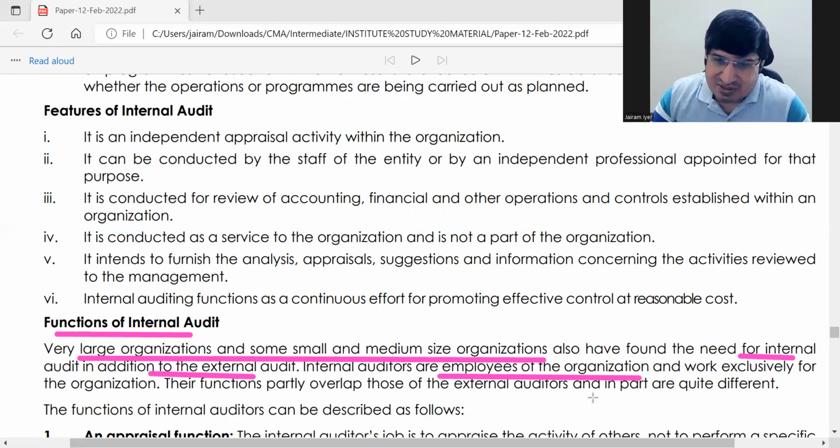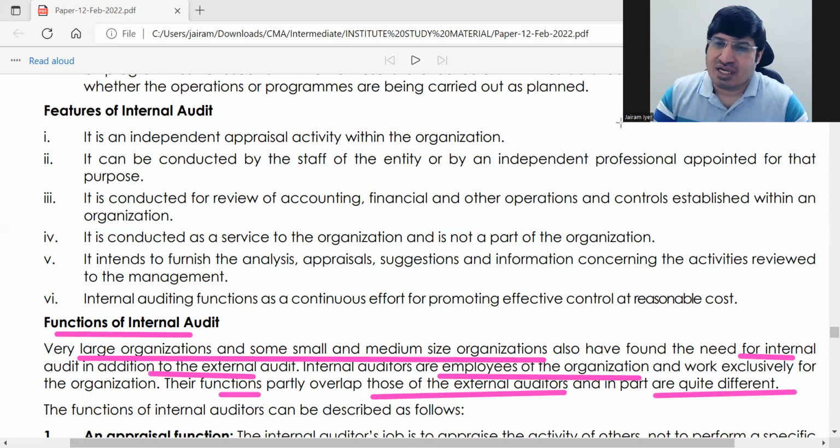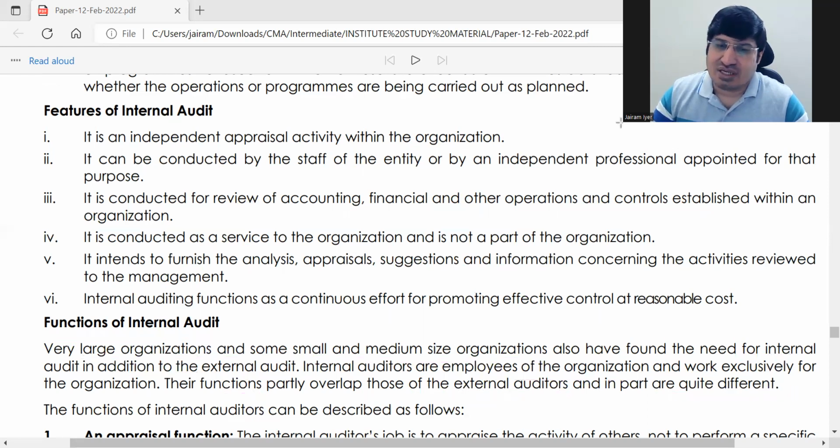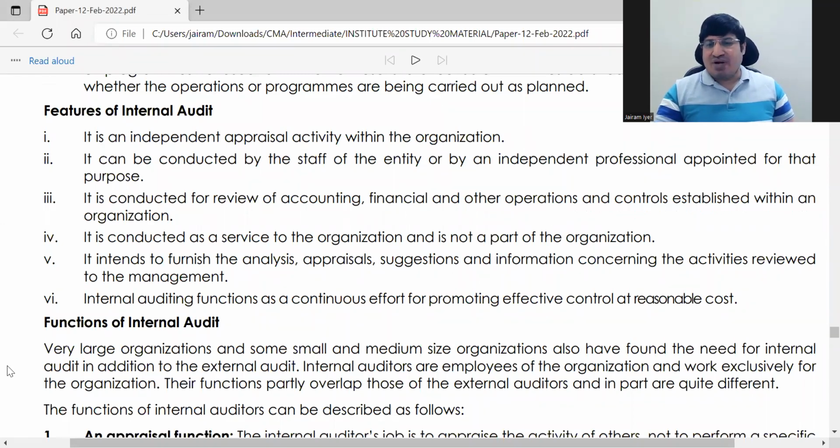Okay. And their functions, so we are talking about functions of internal audit, correct? Functions will be, partly it will overlap with external auditors and partly are quite different. Okay, in part it will be same as external auditors, okay, and in part it will be little different.